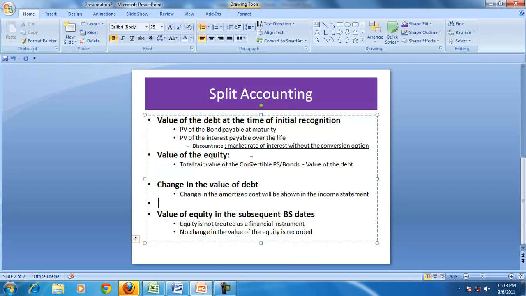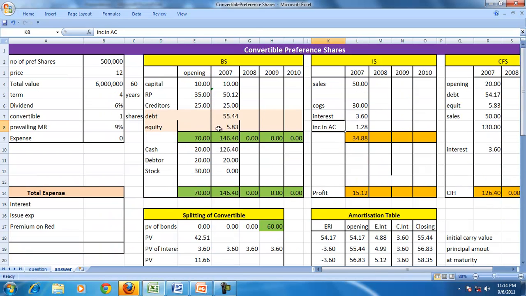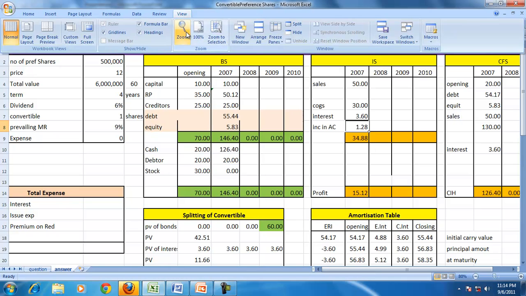But if split accounting is used, interest will be shown as an expense and the debt will be shown at amortized cost. So the changes in the value of the debt because of the amortization will appear in the income statement as a profit or loss. So we can observe that.